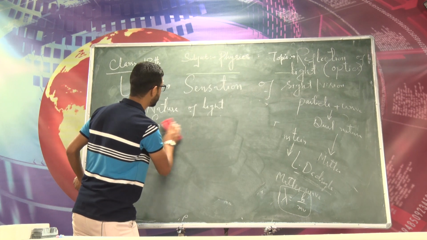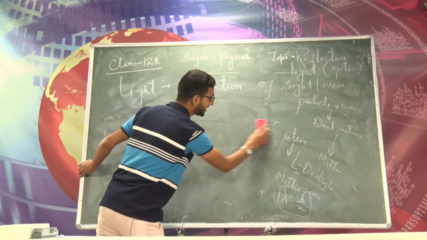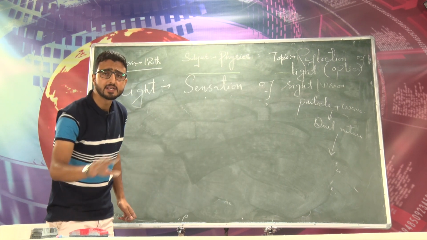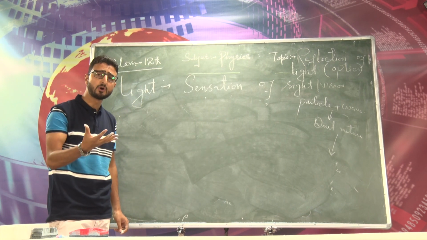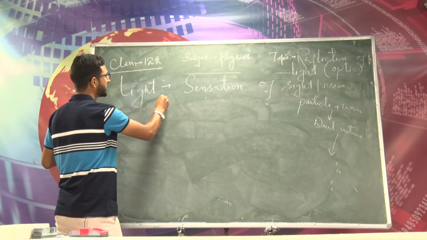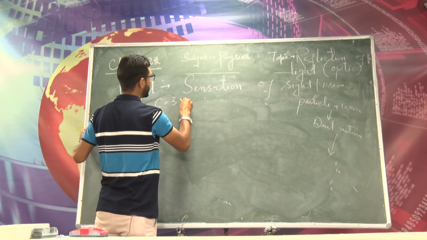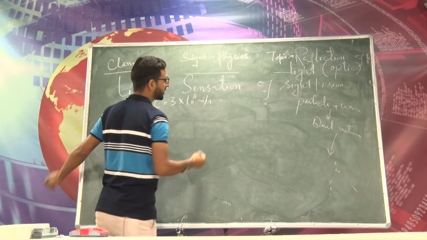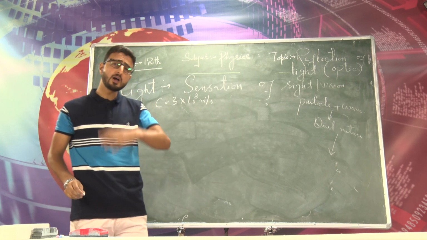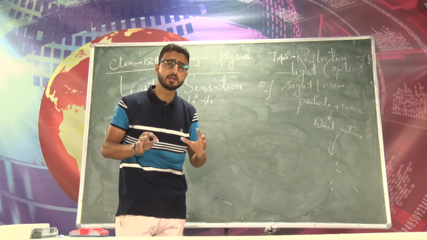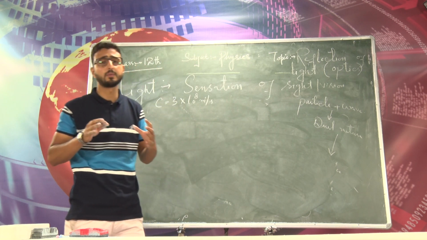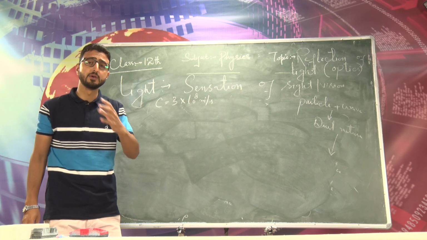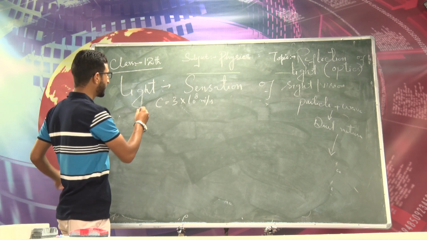Now let's have a brief review about light. Right now you know light is an electromagnetic wave. It does not require any material medium for its propagation, and the velocity of light in vacuum is 3 into 10 raised to power 8 meter per second. And remember dear students, the velocity of light and all other electromagnetic waves is different in different media. I mean, the velocity of light changes when the medium is changed, and this is the velocity of light in vacuum, right?